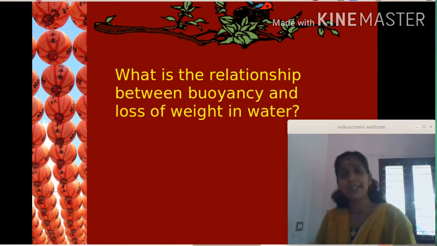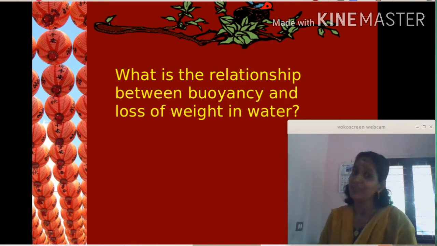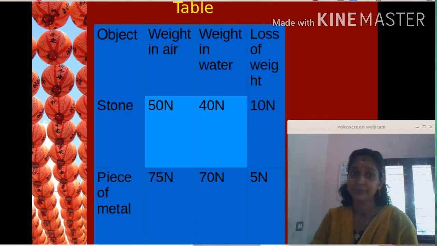What is the relation between buoyancy and loss of weight in water? Can you see? By looking at this table, we can find the relation between weight loss and buoyancy.